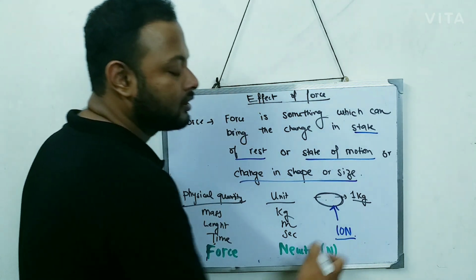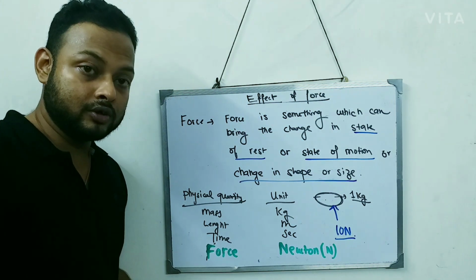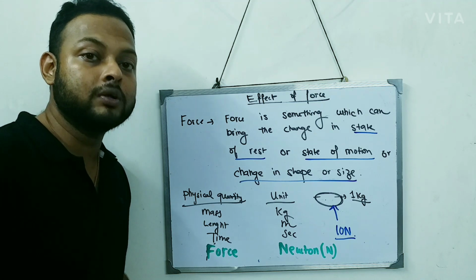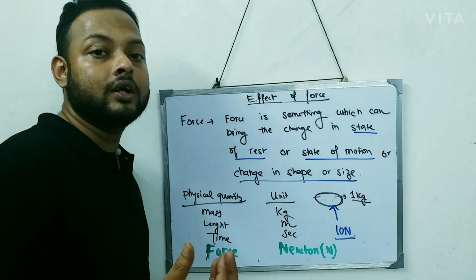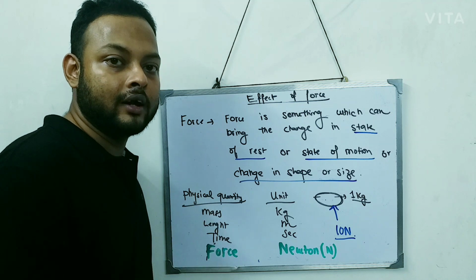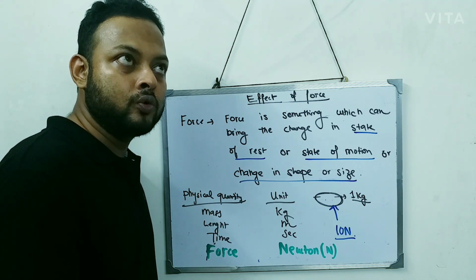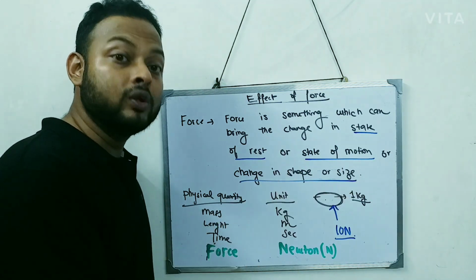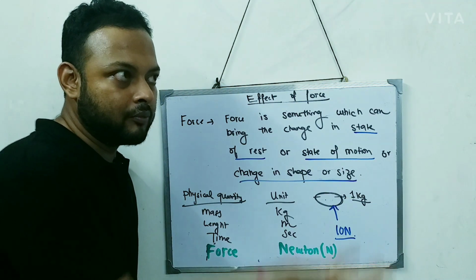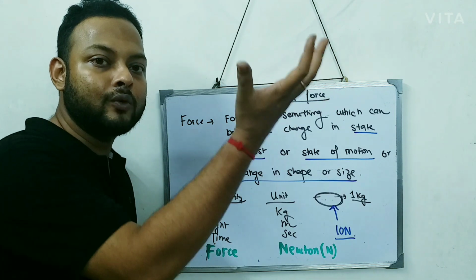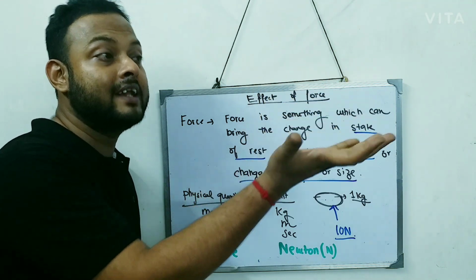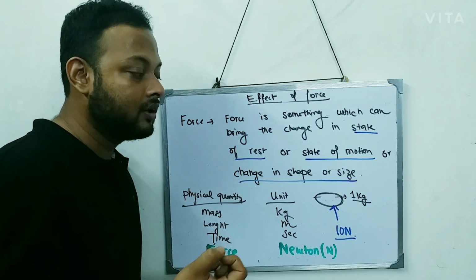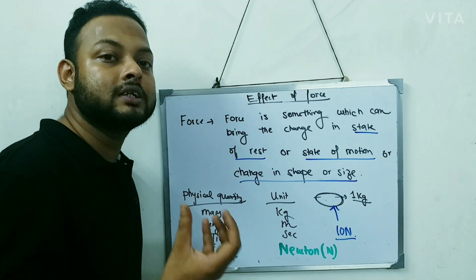So to keep a body of mass 1 kg, you have to apply a force of 10 Newton. How much is 10 Newton? 10 Newton is the amount of force that you require to keep, or to lift, a body of 1 kg. To lift a body of 1 kg, I require a force of 10 Newton. Clear? So like that you can understand what 10 Newton is.